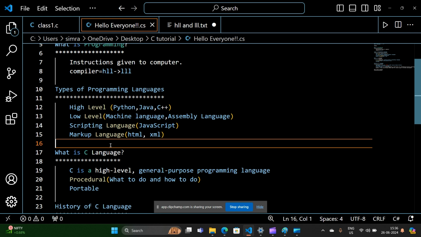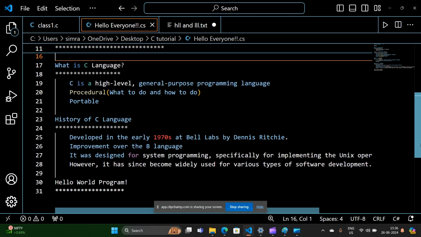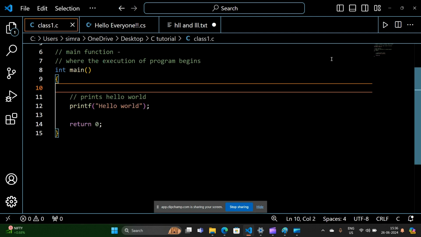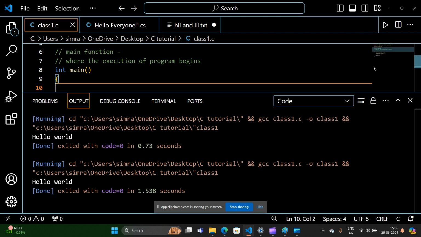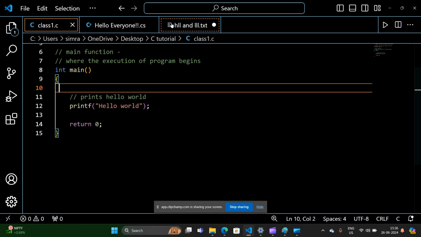Then we have seen what is C language and what are its features, like it is procedural and portable, the history of C language, and then the hello world program where we printed the output of hello world. Okay, so now we will come to our topics.